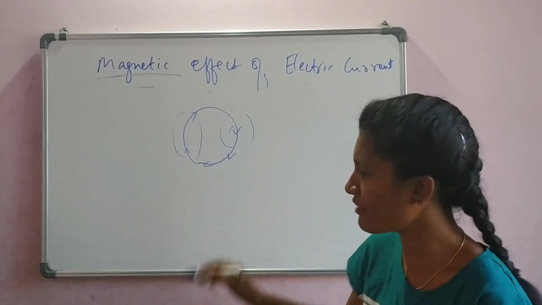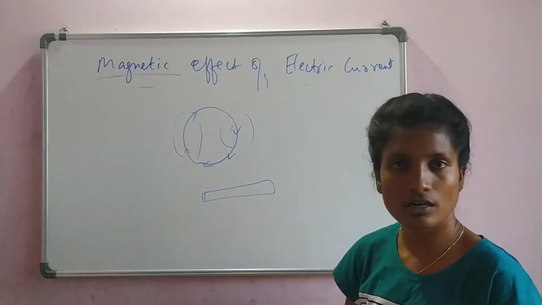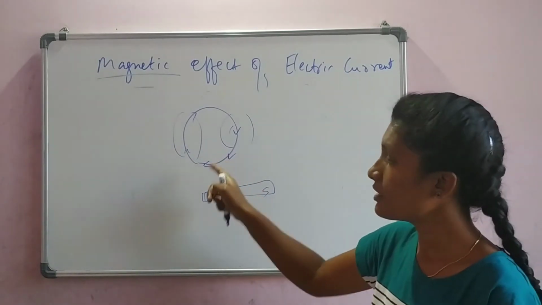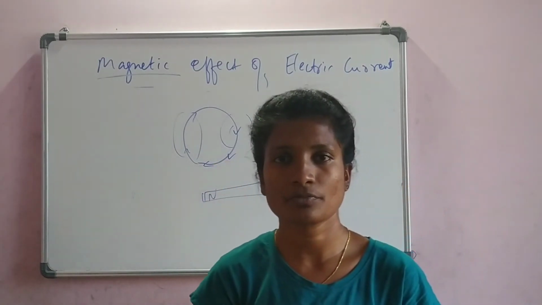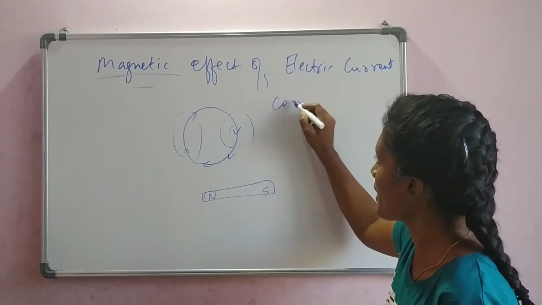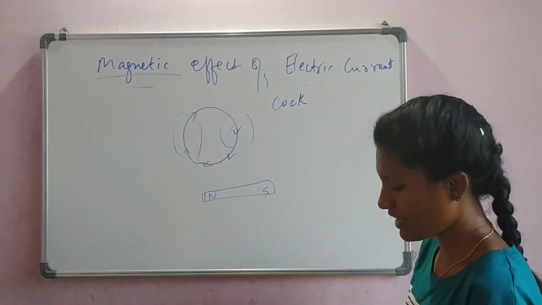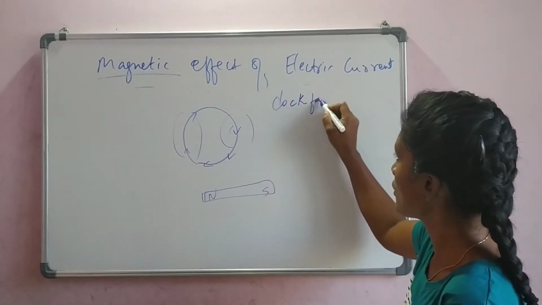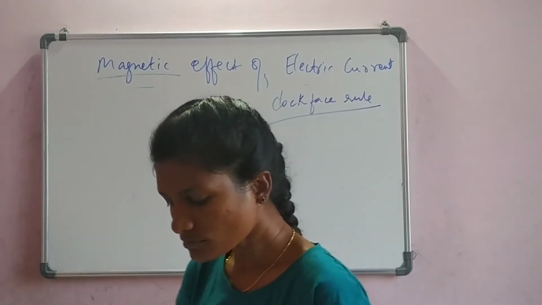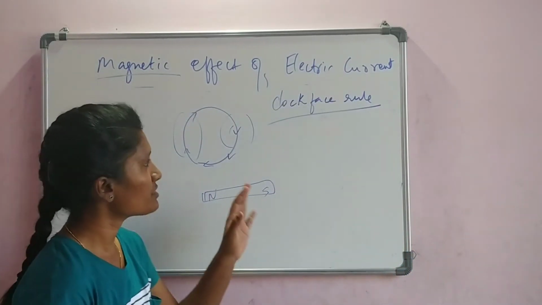How can we identify? If we had a bar magnet, we can say there is a north pole, there is a south pole. But here, how can you identify the pole? Is that possible? Yes, it is possible by another concept called the clock face rule. So the clock face rule tells us which is the pole.